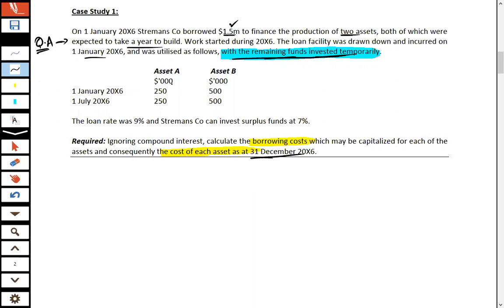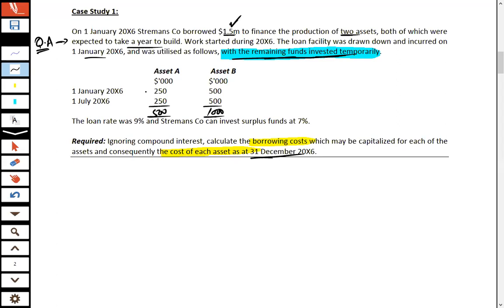On 1st Jan 2006, asset A is being constructed using 500 and asset B using 1000. So effectively 1.5 million is used in this way.